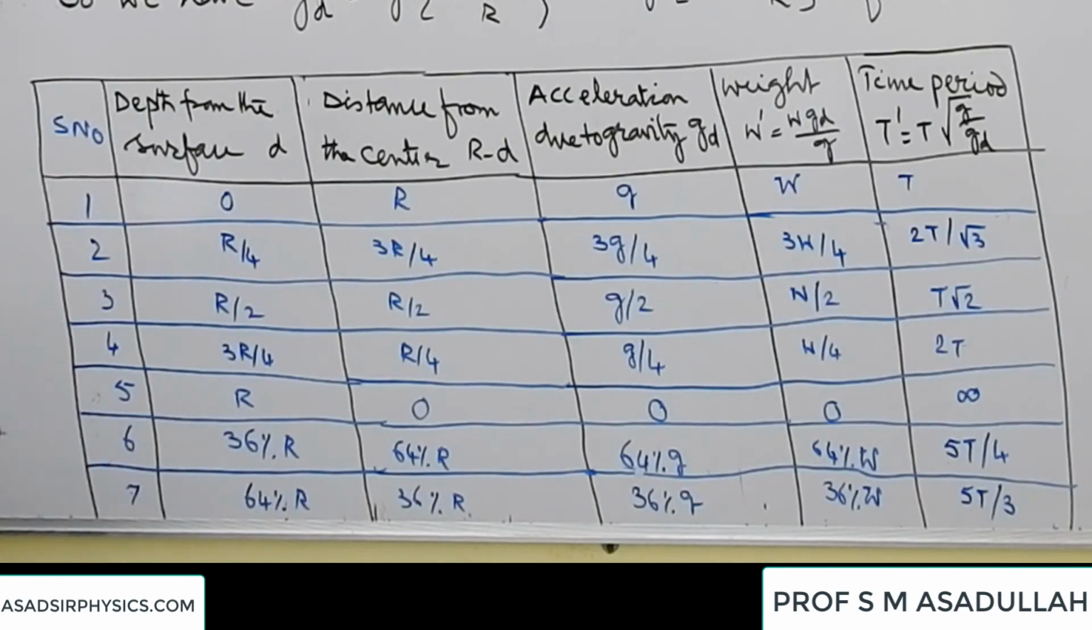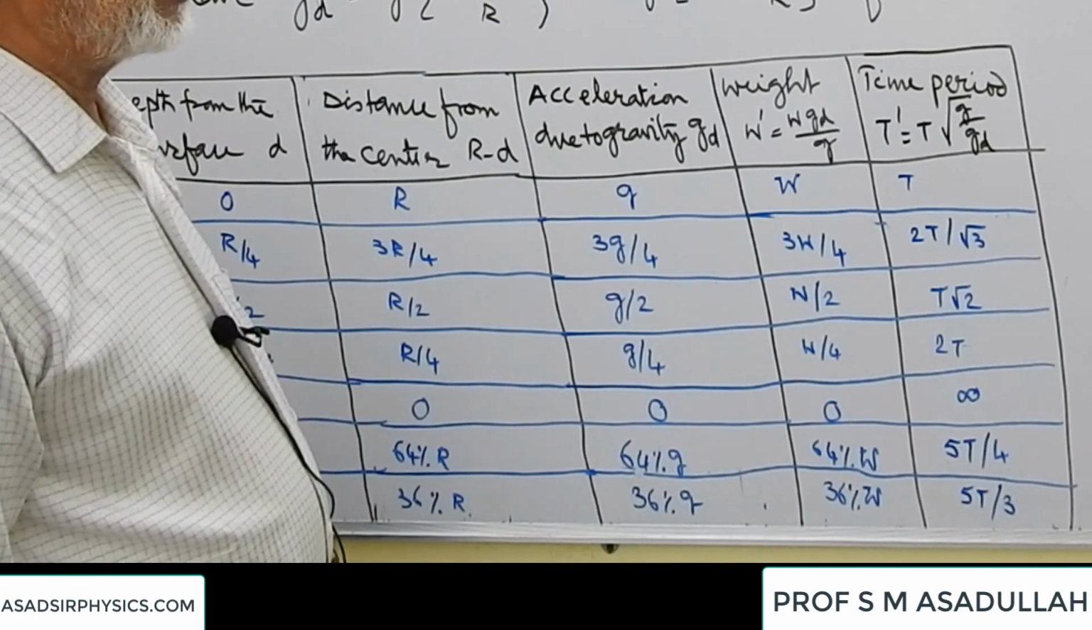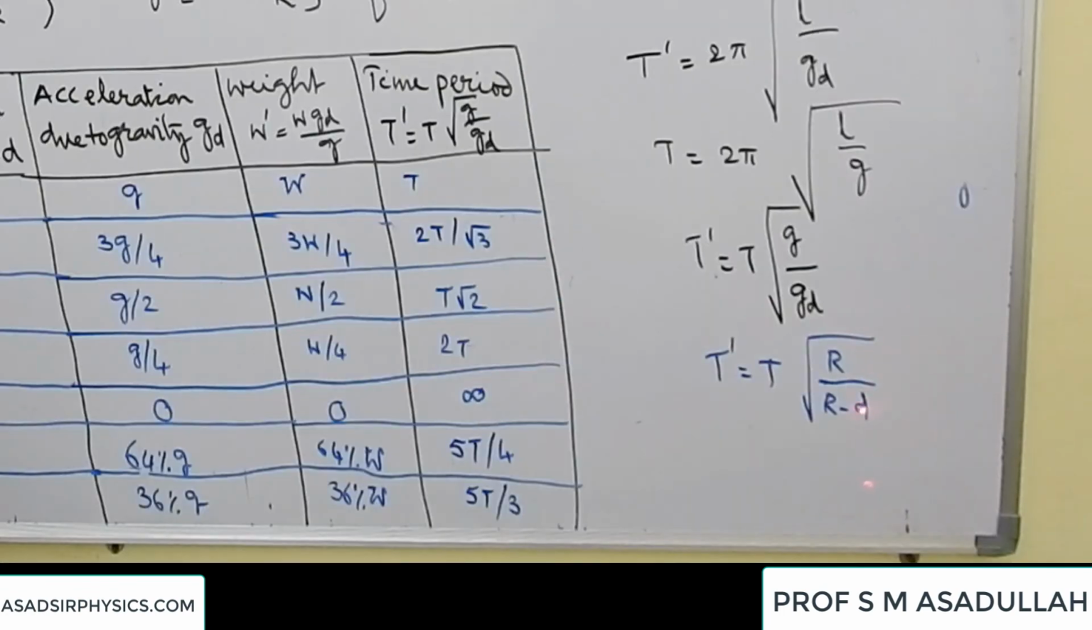Suppose we go further deeper to a depth R. Then what is that? It means we are at the center. What is the distance from the center? 0. Since distance from the center is 0, acceleration due to gravity becomes 0. Weight will also become 0. What about the time period? T dash is equal to T under root R by 0, that is infinity.